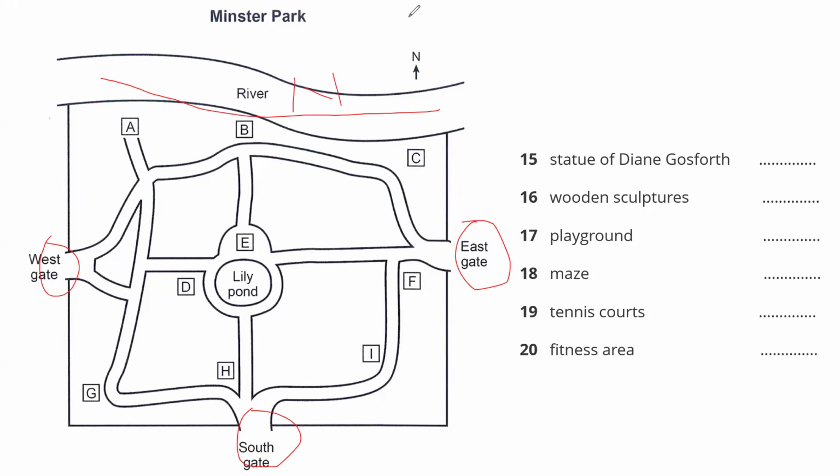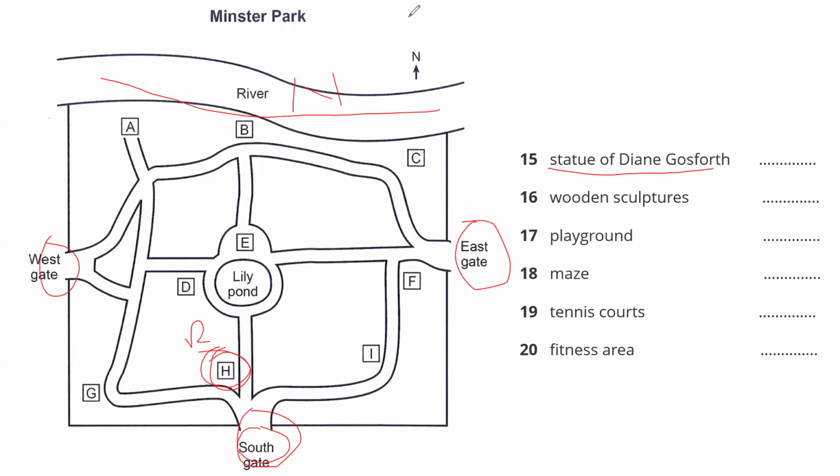Okay, so you heard the first one, the statue, clear? It has been moved. So from where has it been moved? It used to be close to the south gate. Okay, they talk about the past. So now near the south gate is H. But they talk about the past. It used to be, but now it's not close to the south gate. Before it was here. So now H is the distractor.